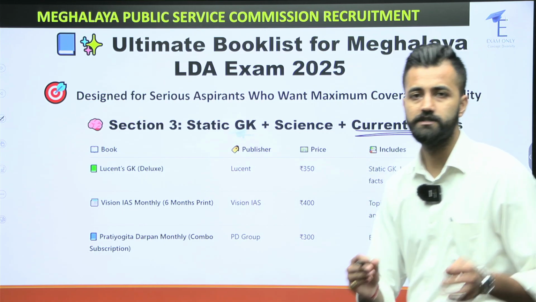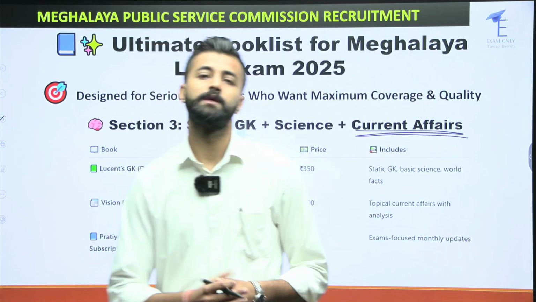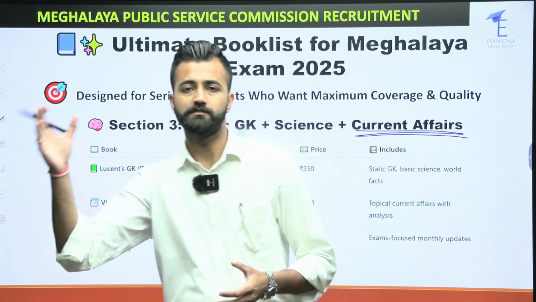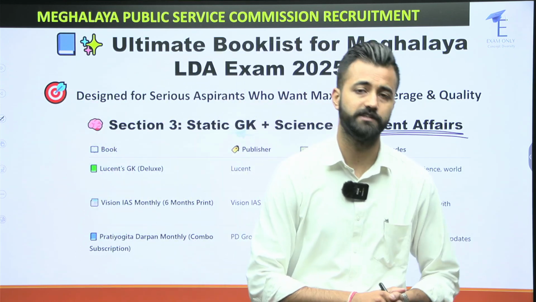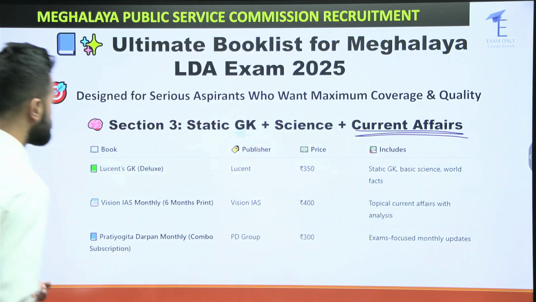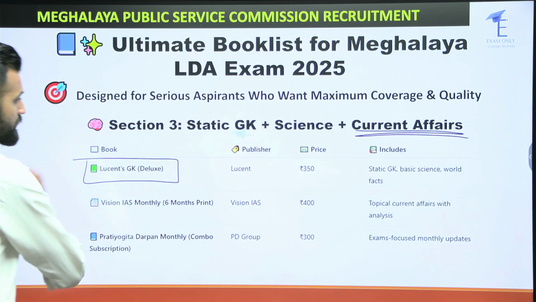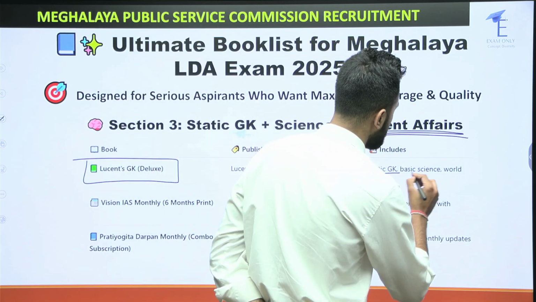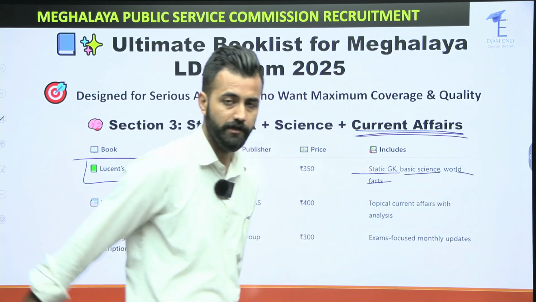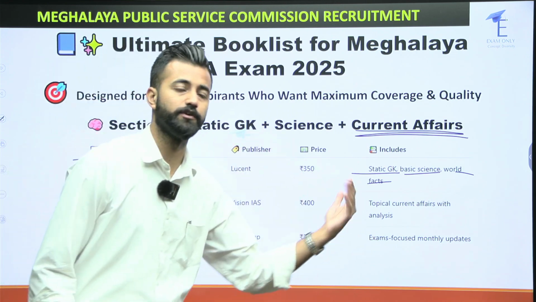Current affairs is a must. It is very important, and if the examiner demands 6 months of current affairs, then you should be familiar with at least the past 6 months of current affairs. For that, you can check out Lucent GK. Mainly, Lucent GK covers your static GK, basic science and world facts, which are very much renowned in your exams.